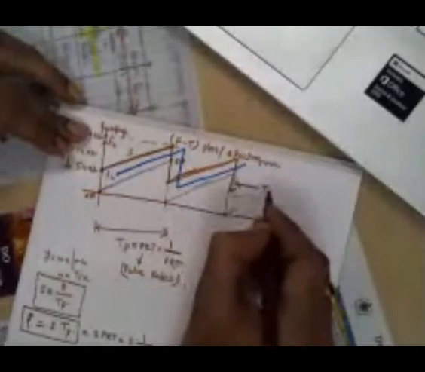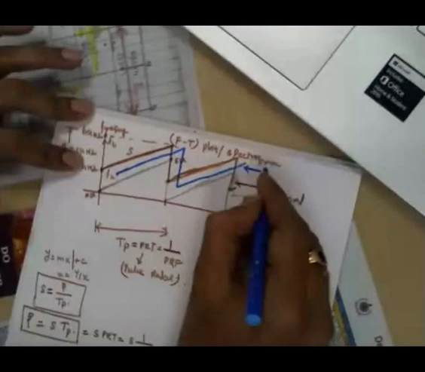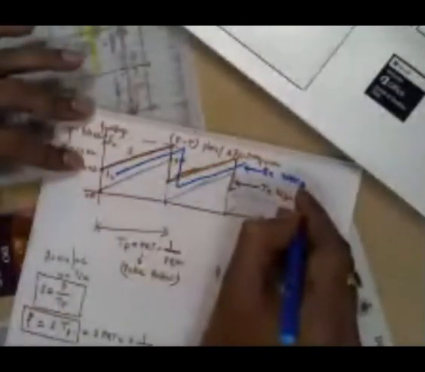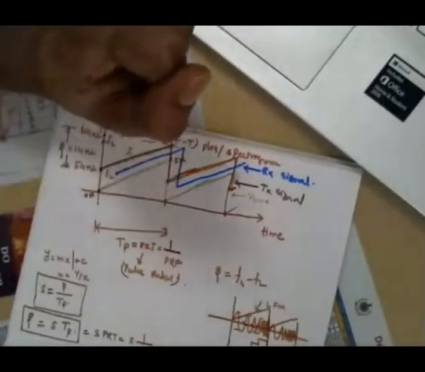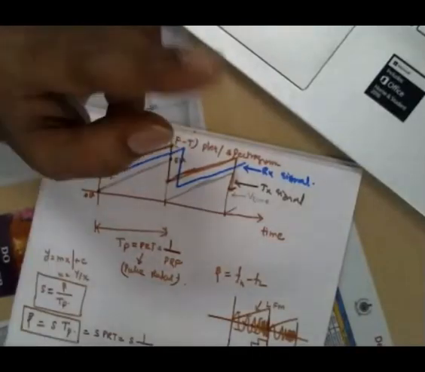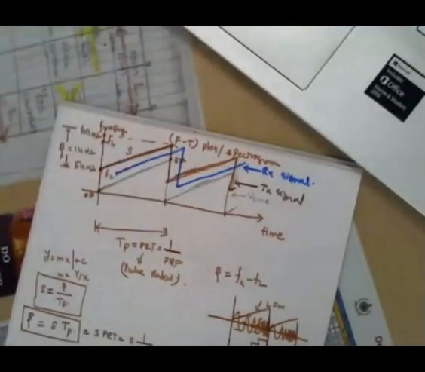And this is our RX signal. Now we talk about only the one target. As we progress, we move into multiple targets. Now there is one target, right?